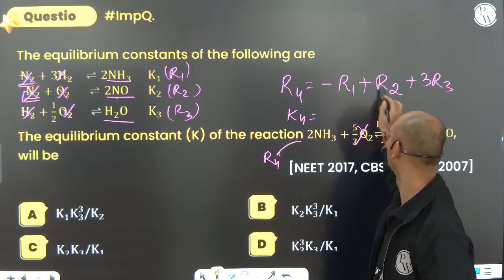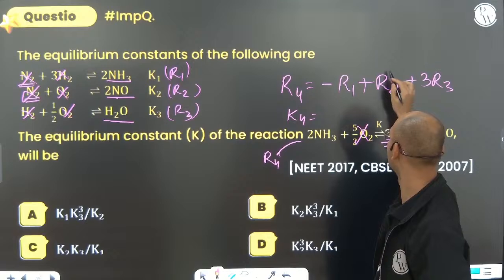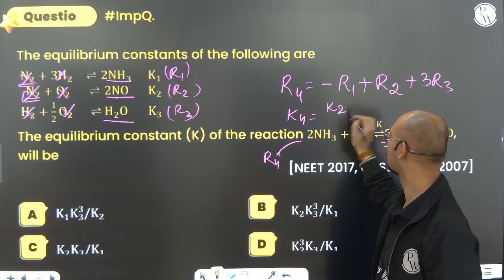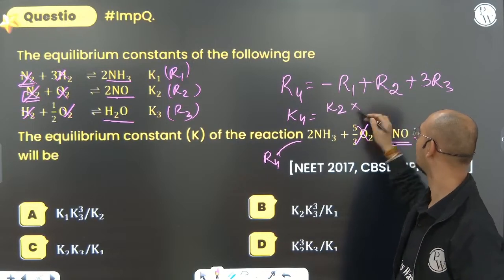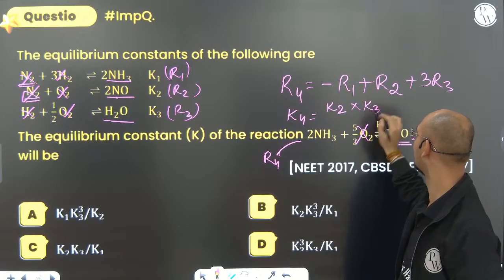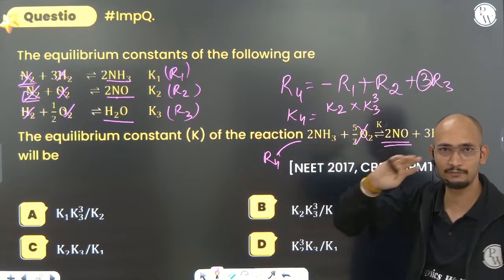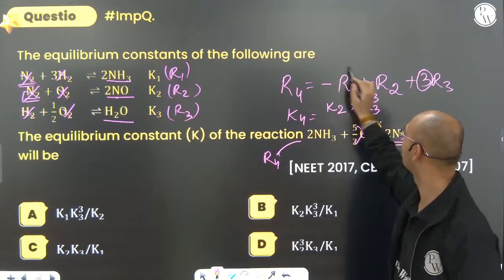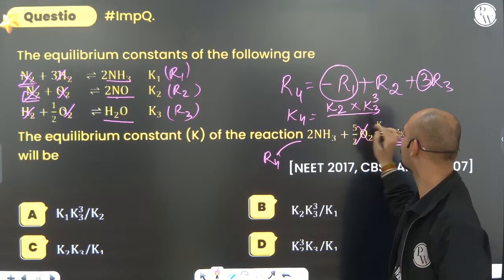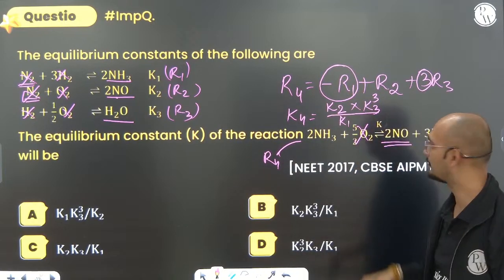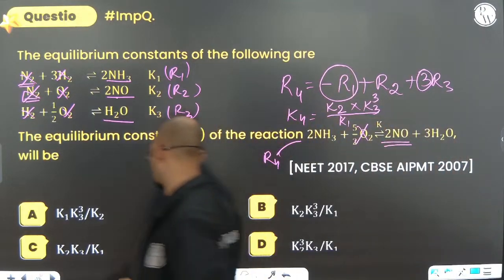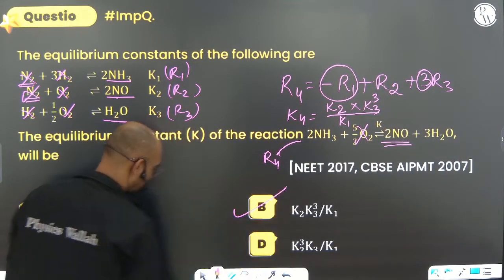So in such a case, K4 will be equal to whatever is positive. This is positive, so it will be K2 into K3 to the power 3, because whatever is multiplied comes as the power. And whenever something becomes reversed, it comes to the denominator, that is K1. So K2 into K3 cube by K1. Option B is the correct option.